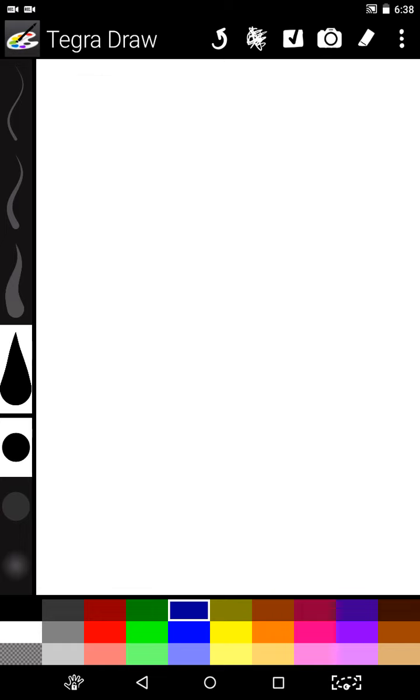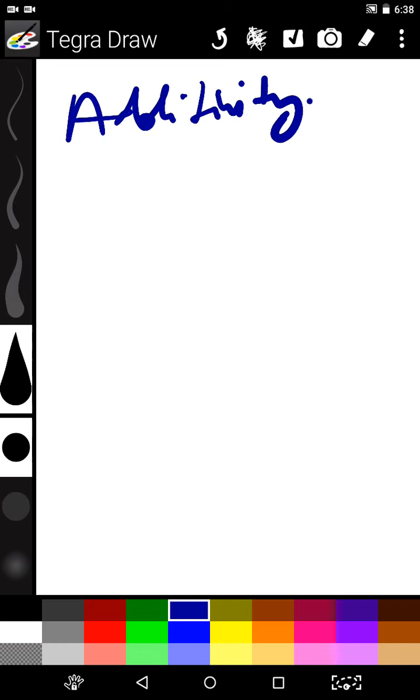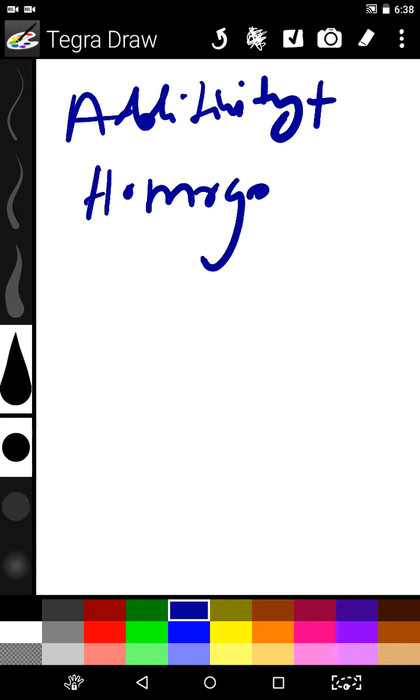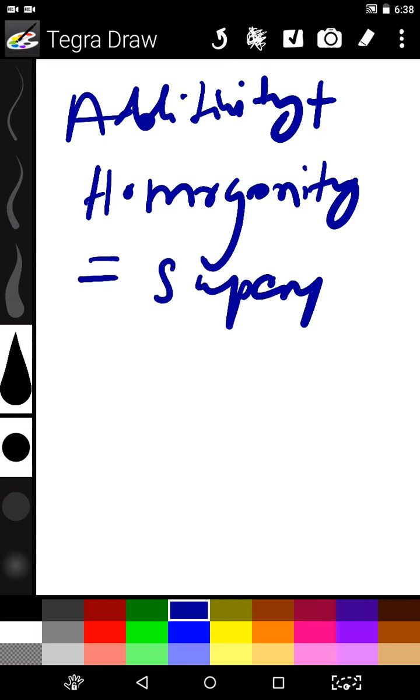This additivity property plus homogeneity property is equal to the superposition property.